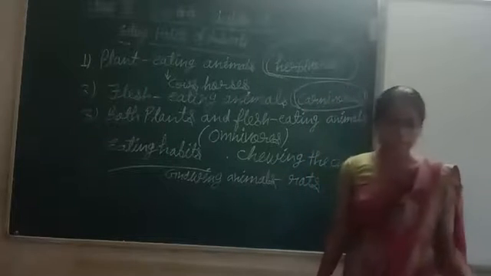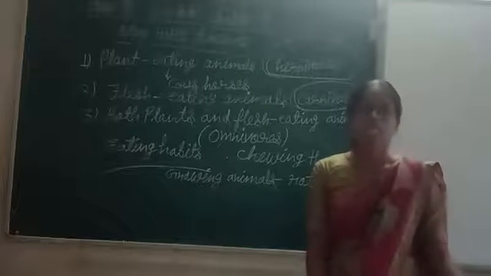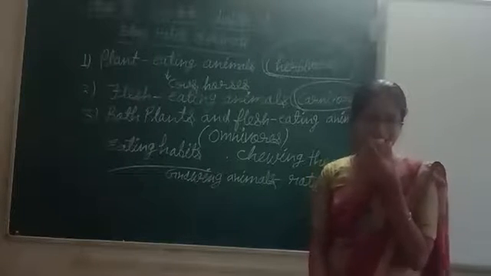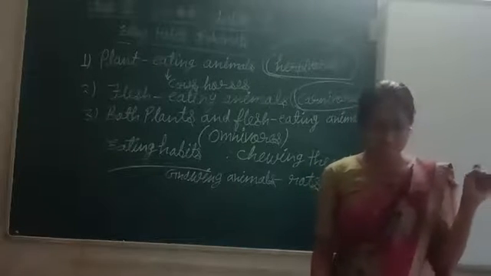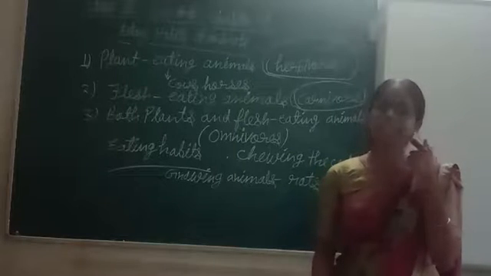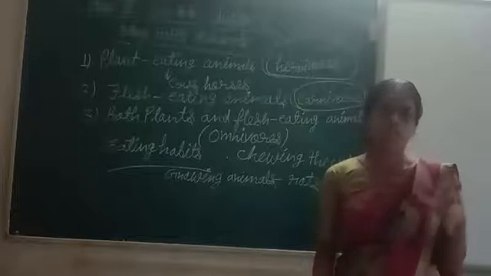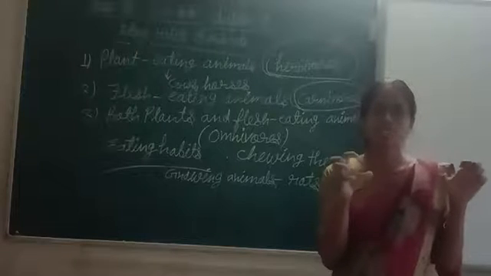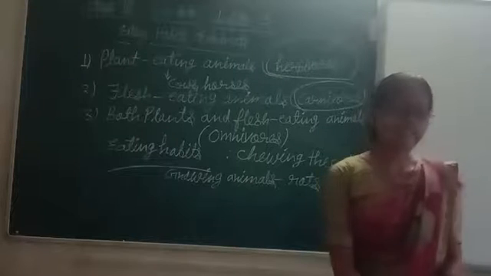Now about the carnivores or carnivorous animals. Most of the flesh-eating animals have sharp, curved front teeth. These teeth are sharp and curved for tearing the flesh of the hunted animal. They also have strong grinding back teeth. Not only this, they have strong and sharp paws. Why? In order to hunt other animals.